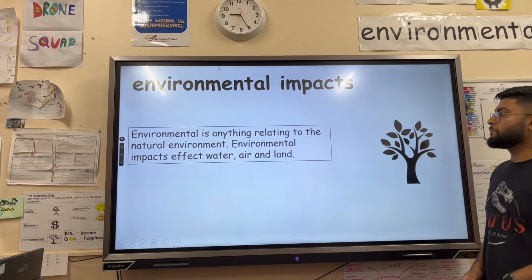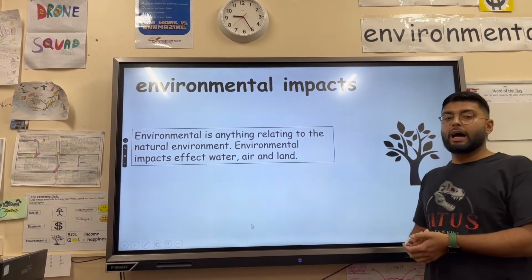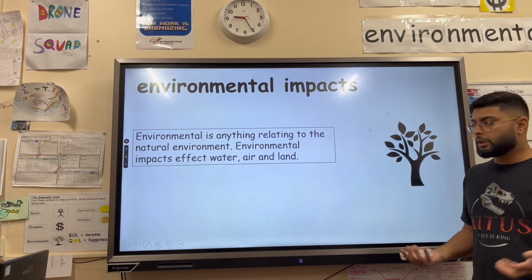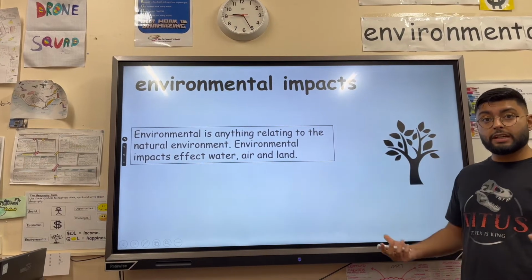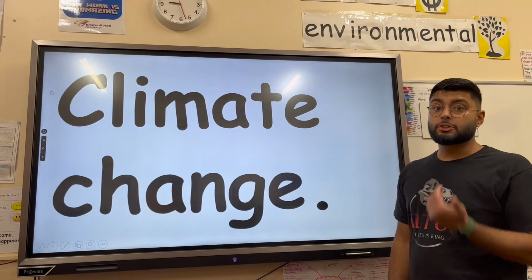Those are economic impacts. And finally, environmental impacts. So nice example, flooding after a tropical storm. That's going to damage ecosystems. So the storm surge, Hurricane Katrina damaged lots of coastal ecosystems. Those are environmental impacts. Now we're going to move from weather hazards onto the topic of climate change.